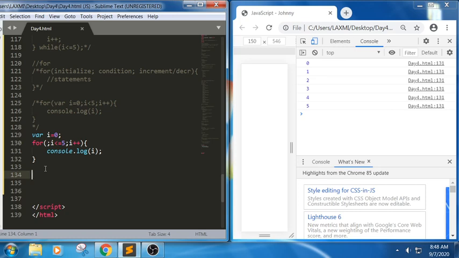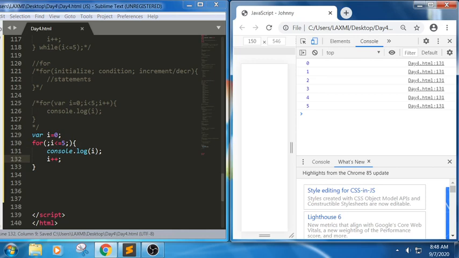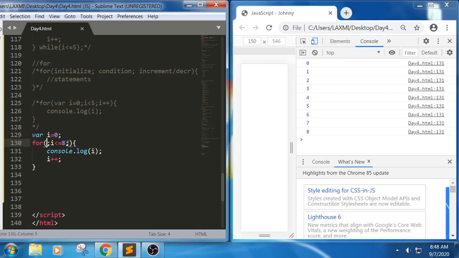For example, what happens if I skip the increment or decrement part? I'm trying to write like this. Can we write in this way? Let me change the number so that you will get the difference whether we have changed or not. You got 8. So the initialization part has been done here, the condition part is as it is, and the increment or decrement part we have done here. We can also write in this way.